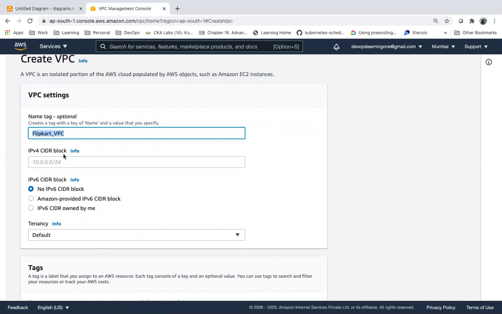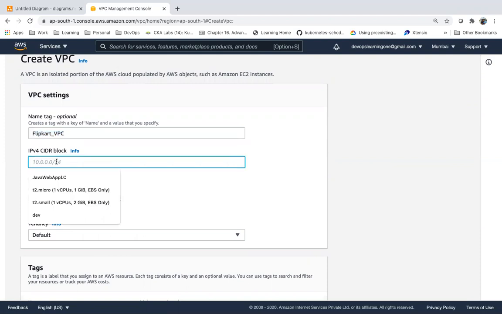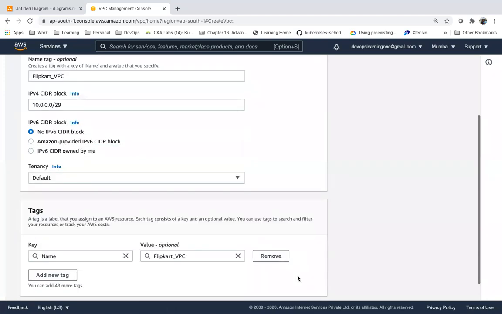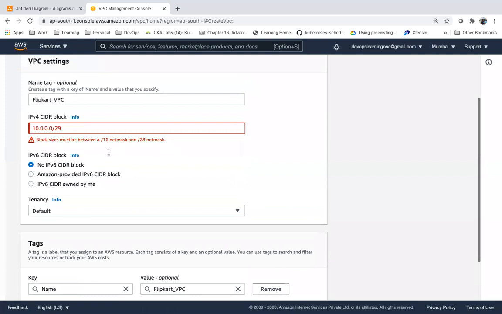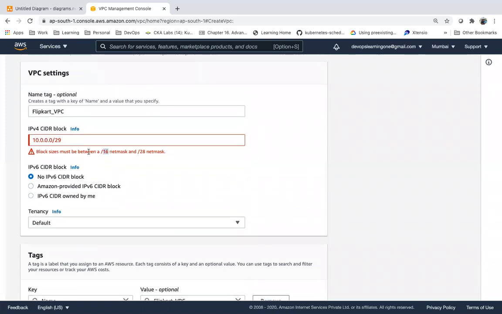While creating a VPC, you need to mention the CIDR. As of now, I am mentioning an IPv4 CIDR, something like this, your network range. I cannot give 29. What should be the CIDR block range, as I told?